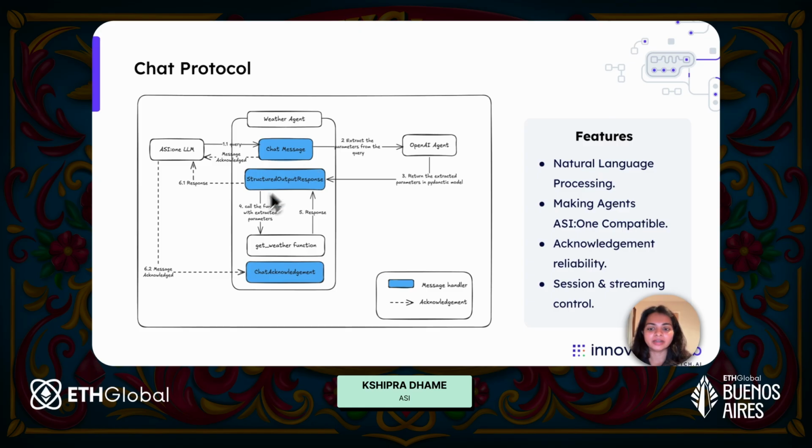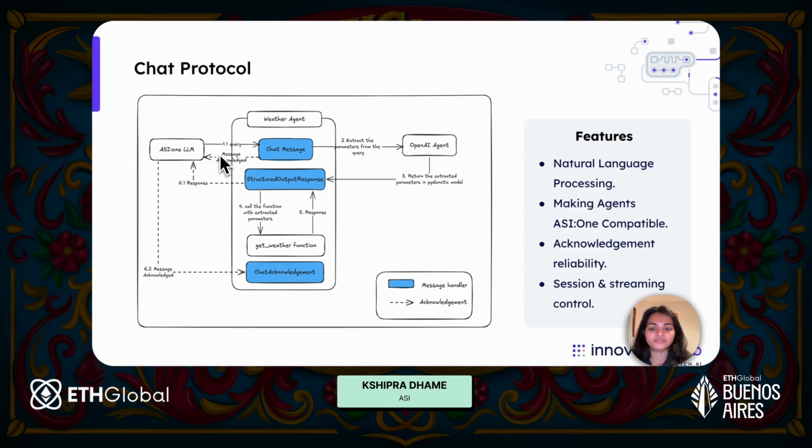From this, the next step is to make an API call, which would actually give me the weather in London. For extracting the parameter, which is London, from the query, I can either call some other LLM agent, like an OpenAI agent, which will extract the parameters and give that to me, or I could have this logic in my agent using structured output to extract parameters in the query. Once I have the city as London, I can pass it on to the getWeather function, which makes the API call. Then we get the response, and we finally send that response back to ASI1 as a chat message again.